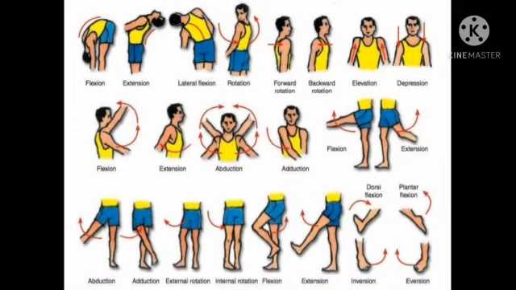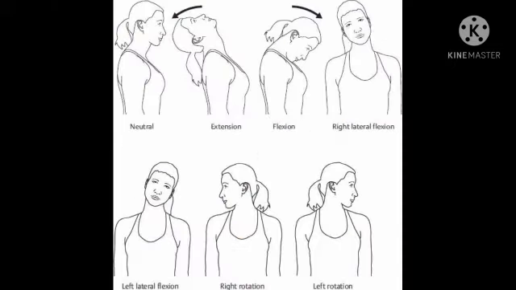Students, we can do movements of our body. Some of our body parts can bend. That is why we are able to make movements. The neck bends forward as well as backward. It turns left or right. It also bends left or right.